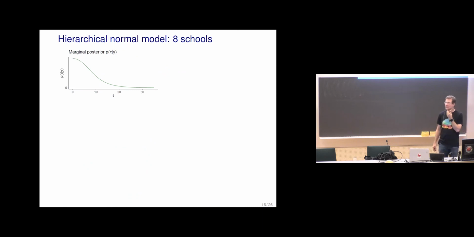It's useful to also look at the marginal posterior for tau, which was the scale of the population prior. We see that the most likely value is 0. And again, it's not sensible to make the inference based on just the most likely value. We need to integrate over the uncertainty, and there's significant uncertainty, a lot of posterior mass away from 0. And when we integrate over this, we get that they are not exactly the same.